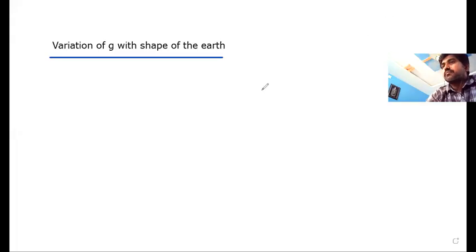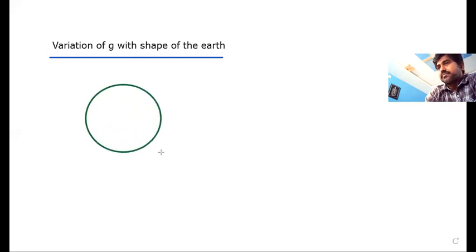The concept now is variation of acceleration due to gravity with shape of Earth. So we know that the shape of Earth is generally considered to be spherical. But in the real case, it is not completely spherical. At the North Pole and at the South Pole, it has some flat surface.